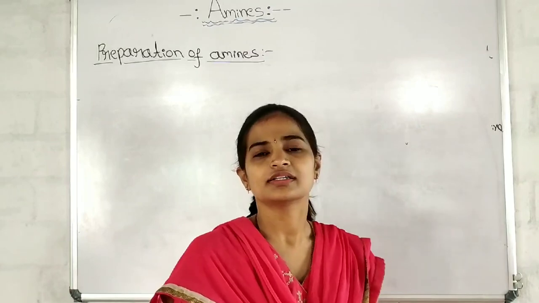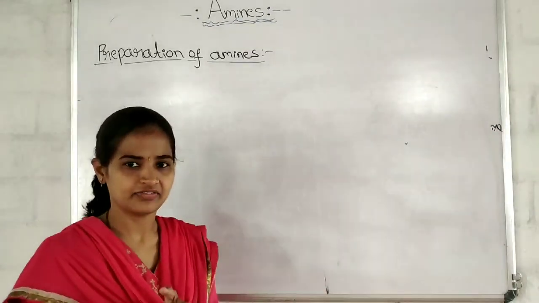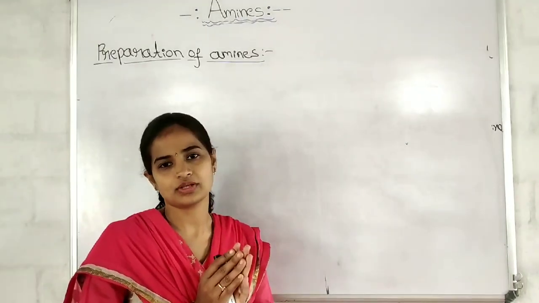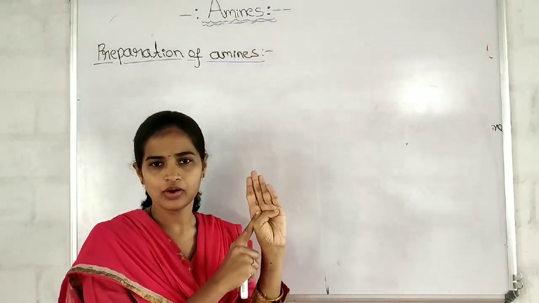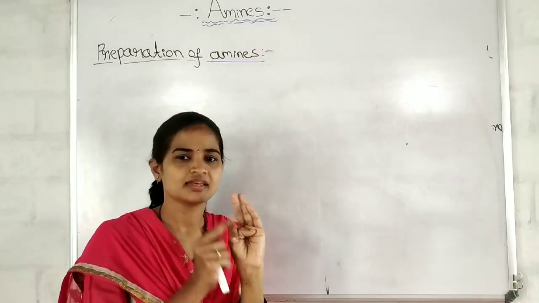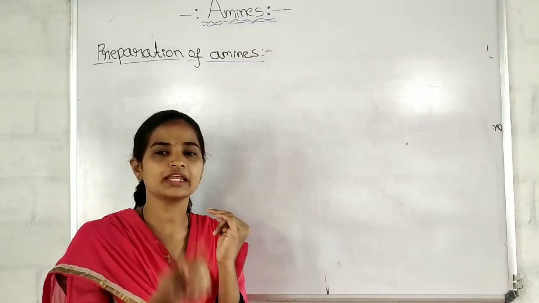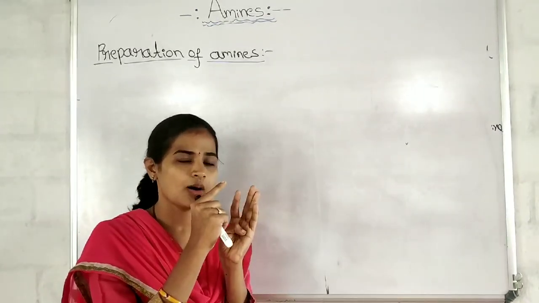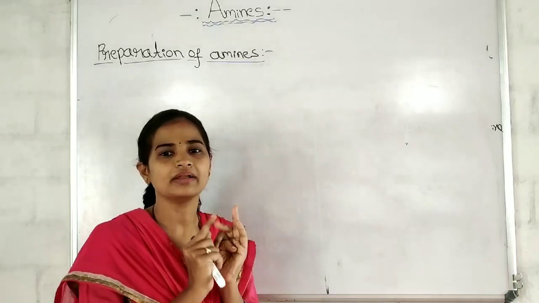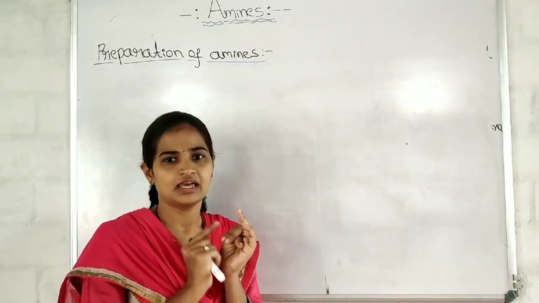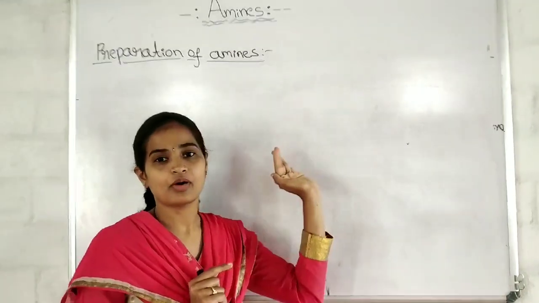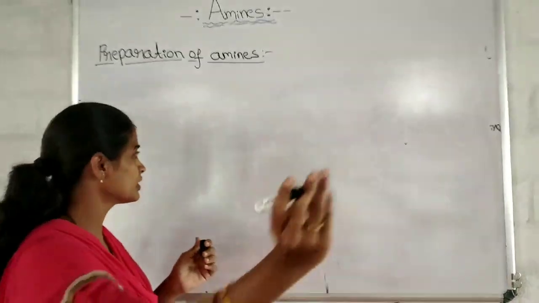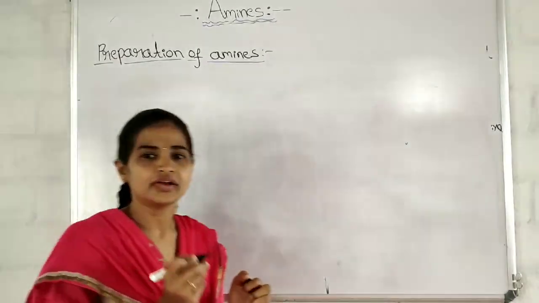In your syllabus there are 6 methods given for the preparation of the amines. 3 methods are the reduction process: reduction of the nitro compounds, reduction of the nitriles, reduction of the amides. 3 more methods are called named reactions: Gabriel phthalimide synthesis, ammonolysis and Hoffmann bromamide degradation. Though these 3 we will study later, today we will study the preparation of the amines by the reduction process.